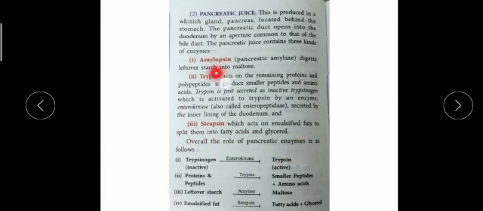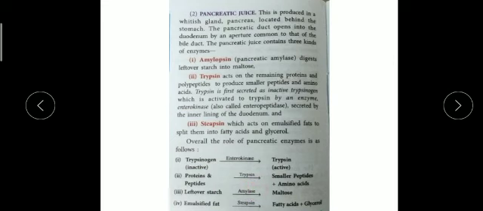So remember, amylopsin acts on carbohydrates, trypsin on proteins, and steapsin on fats. Fats are converted into fatty acids and glycerol. Here you can see the amylase function, trypsin function, and steapsin function. Remember: proteins are converted into peptides and amino acids, starch into maltose, and emulsified fat into fatty acids and glycerol. And remember the enzyme names.